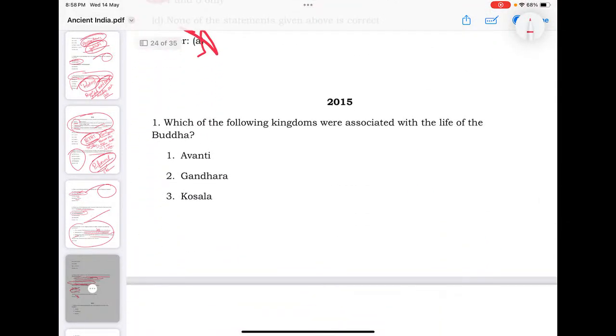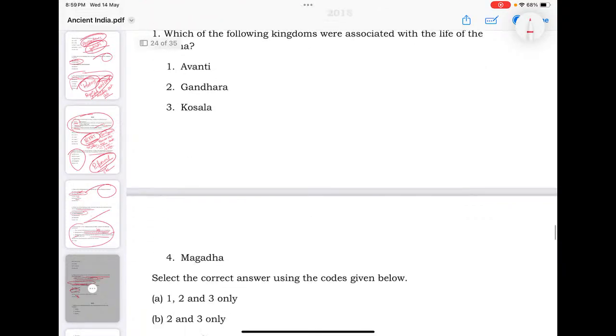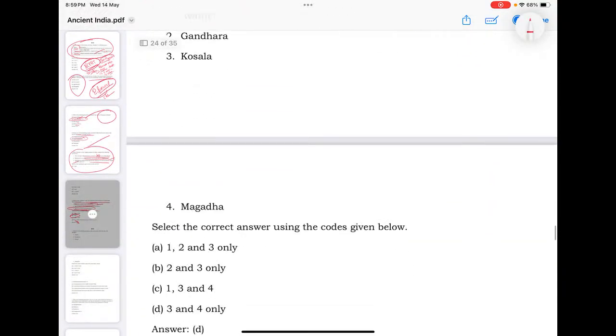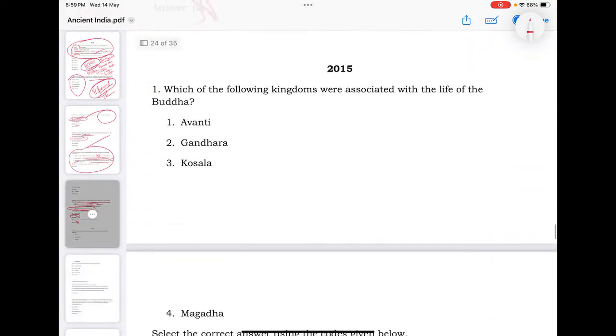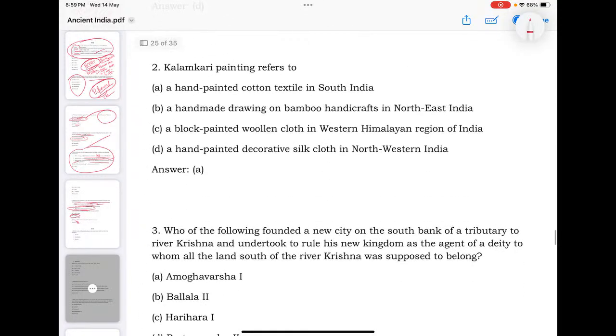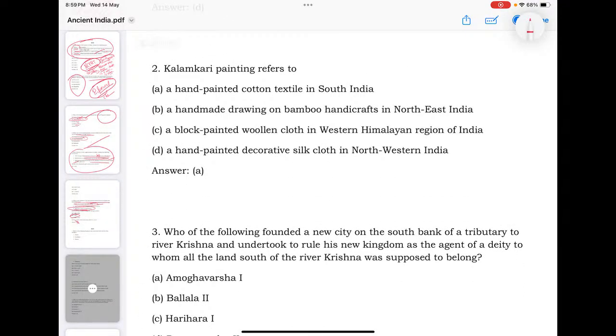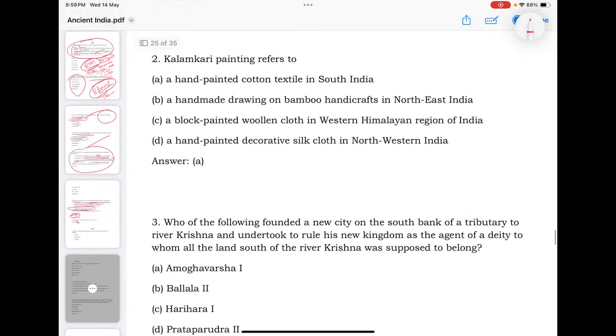Which of the following kingdoms were associated with the life of Buddha? Again, just look into this. This question is repeated here. You can see that this question is being asked in consecutive years. Kalamkari painting, again see, this is in Andhra. There is hand-painted cotton textile, which is Kalamkari.